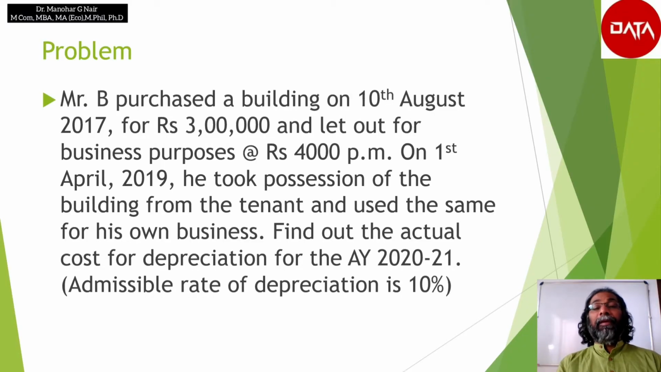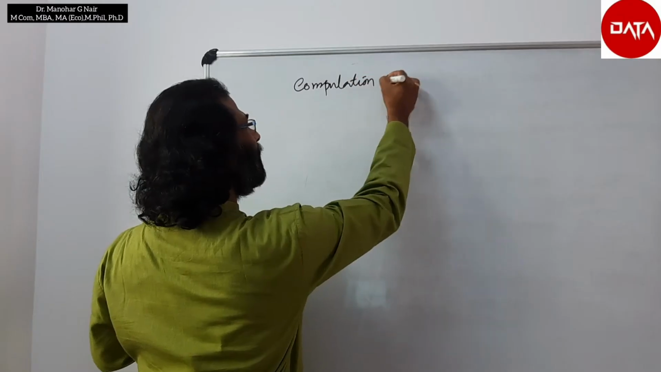Mr. B purchased a building on 10th August 2017 for Rs 3 lakh and let it out for business purpose for 4,000 per month. On 1st April 2019, he took possession of the building from the tenant and used the same for his own business. Find out the actual cost for depreciation for the assessment year 2020-21, and the admissible rate of depreciation is 10%.